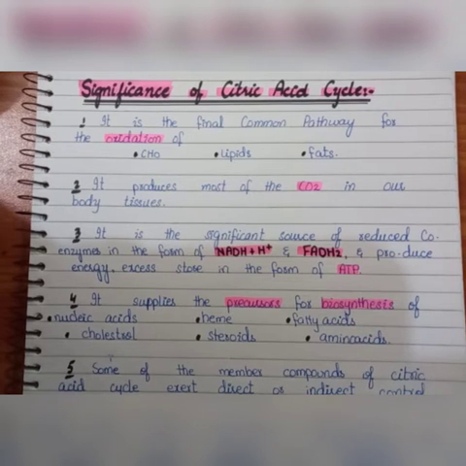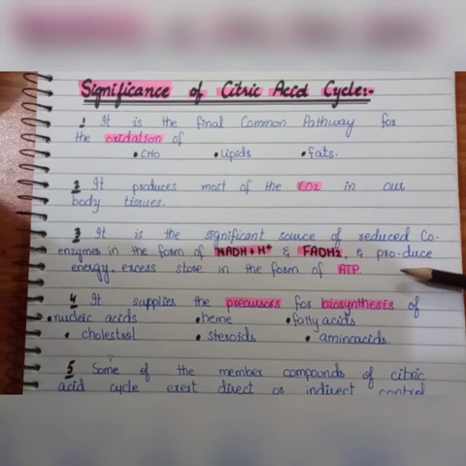First, it is the final common pathway for the oxidation of carbohydrates, lipids and fats, and from the oxidation of carbohydrates, lipids and fats, acetyl coenzyme A is formed. Then after it will convert into carbon dioxide, water and energy that are needed for cellular respiration. Second, it produces most of the carbon dioxide in our body tissues, as we have discussed in the citric acid cycle.